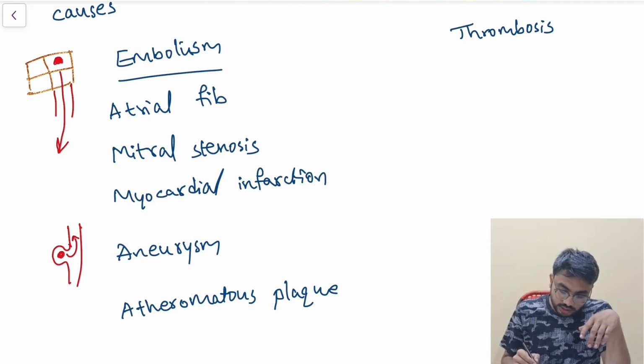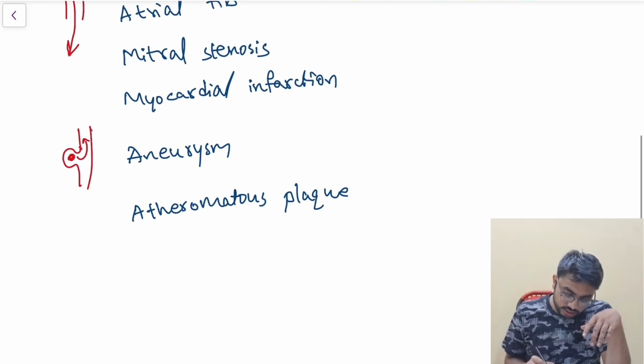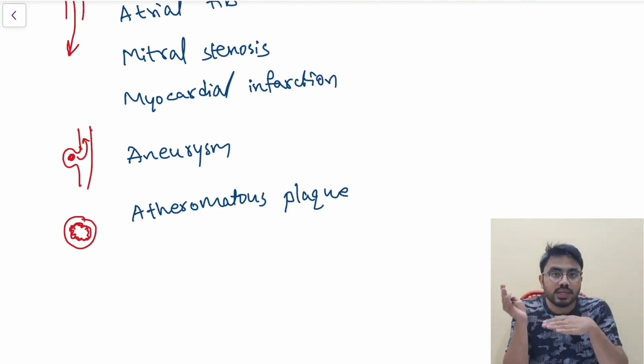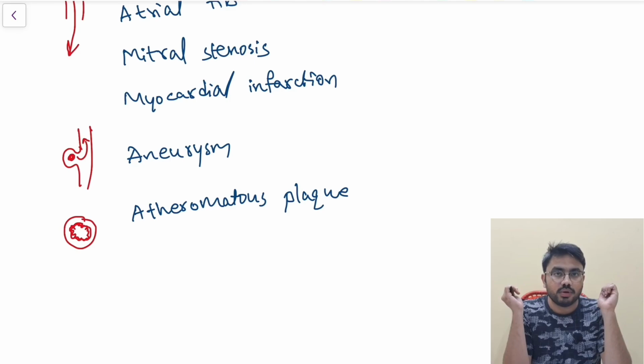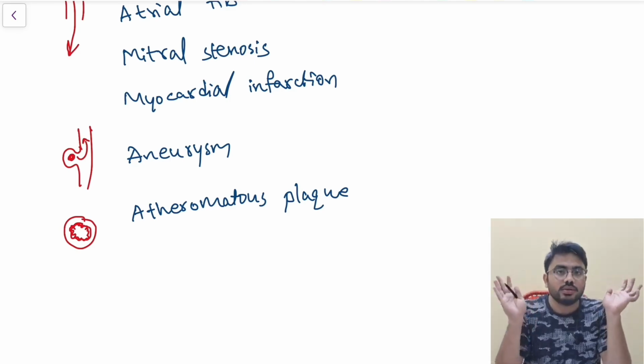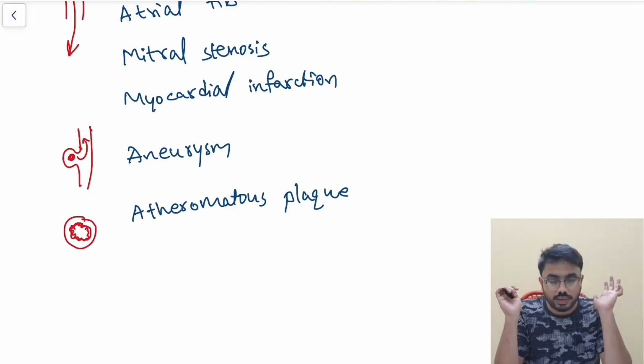Okay, even within the artery there is atheromatous plaque. Even this plaque may get cut off and it goes and occludes the other vessel, leading to embolus formation. Okay, this also can occur. But usually atherosclerosis should cause chronic lower limb ischemia.